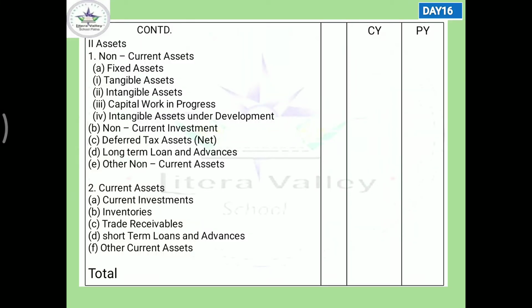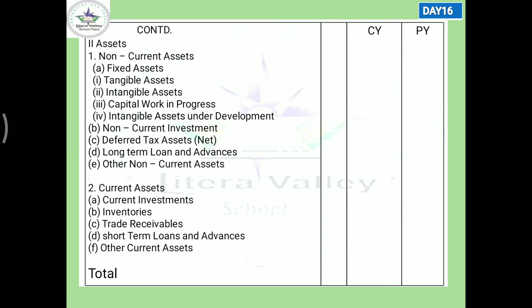We will start today with the asset side of the balance sheet. We have taken enough of liabilities. Now, come on to asset. What is an asset? A very simple definition I have given you in 11th: all the economic resources, the resources that can generate revenue, can be termed as assets. Here in a company's financial statement, we will know some different meaning as well as a different view.